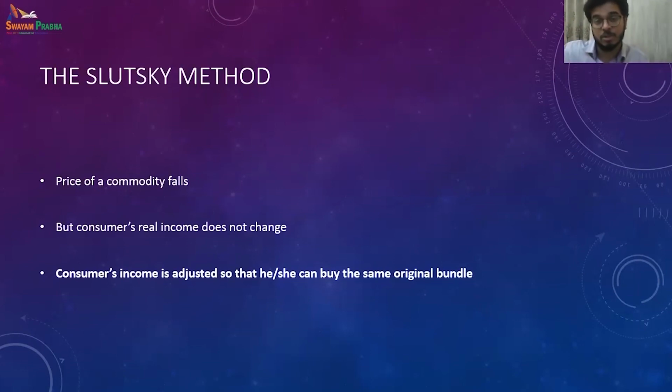It was being tangent to the same indifference curve. Over here, in the Slutsky method, the new budget line will pass through the previous combination. So it should incorporate the original combination of X and Y, right?